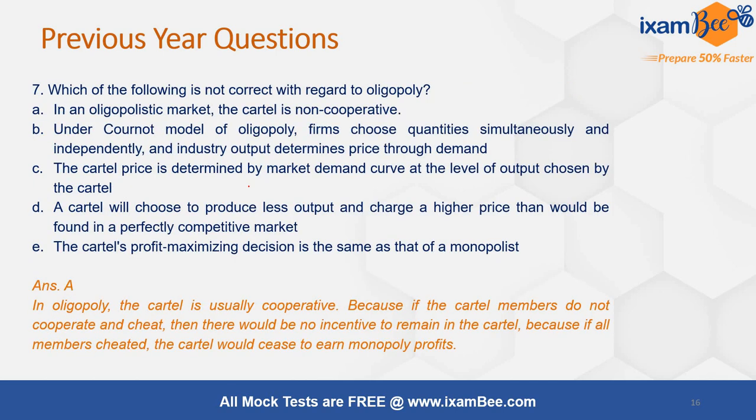Next question is from the market structure topic, which is related to the oligopoly form of market structure, where there are only a few sellers in the market. The question asked was which of the following is not correct with regard to oligopoly. The correct answer is A here. This is not correct, because in an oligopolistic market, the cartel is usually cooperative. That's why they would form a cartel.